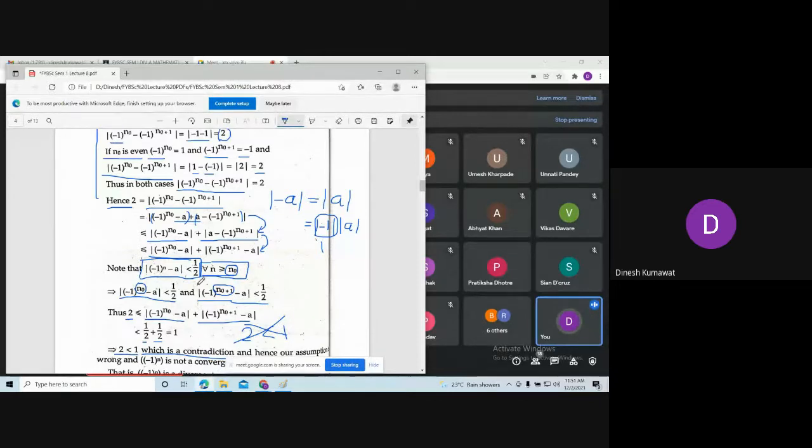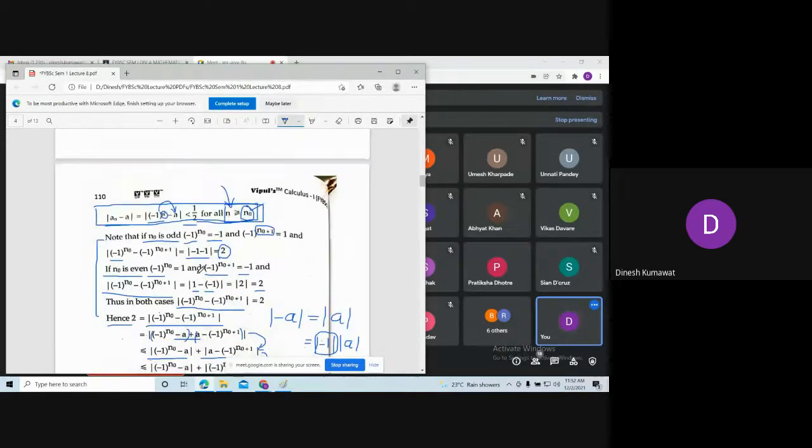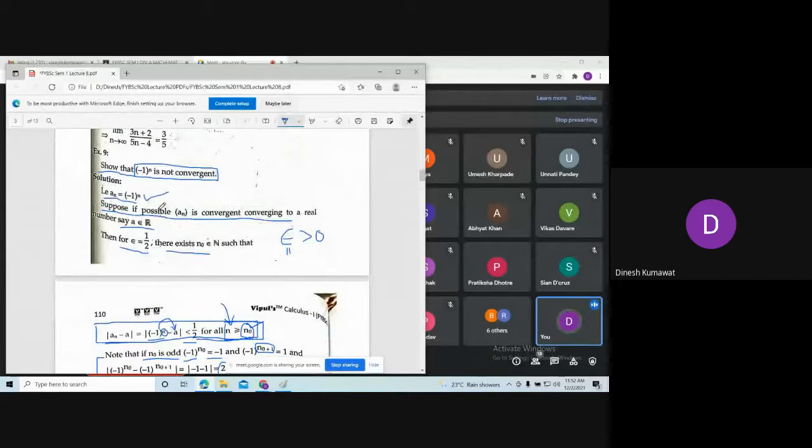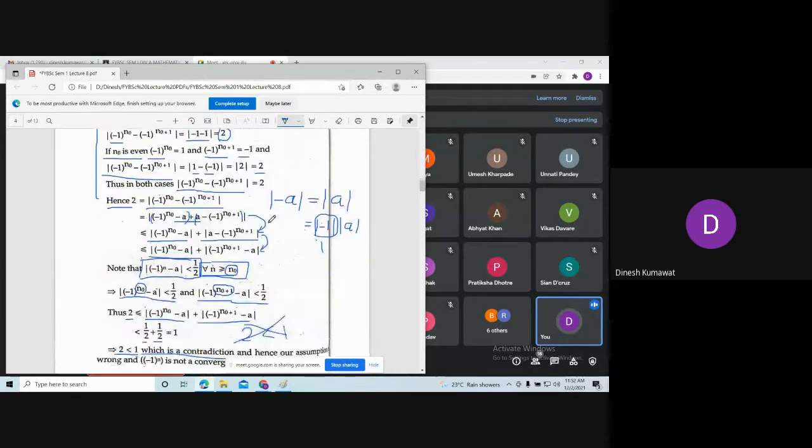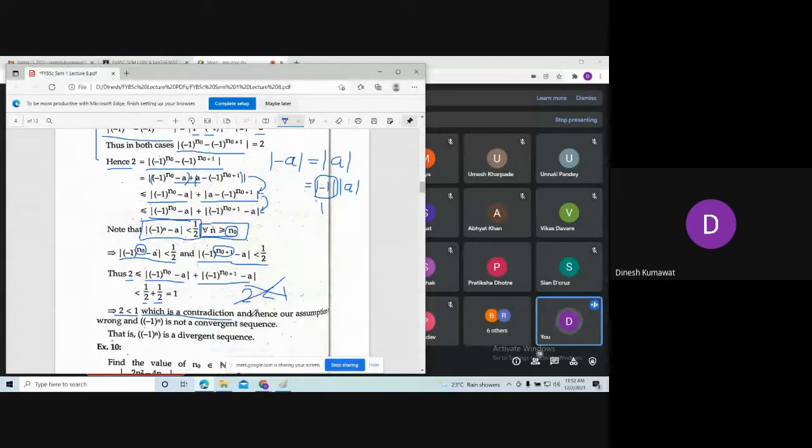Now why are we getting a contradiction? Because here we assumed something wrong, that a_n is a convergent sequence. That's why at the end we are getting a contradiction. Hence our assumption is wrong, and we can conclude that minus 1 to the power n is not a convergent sequence. That is, minus 1 to the power n is a divergent sequence.